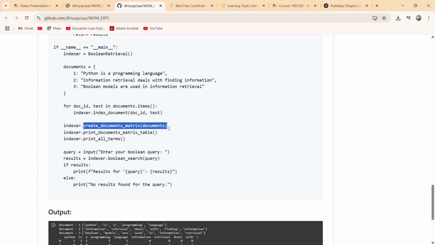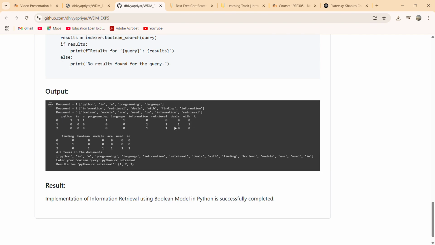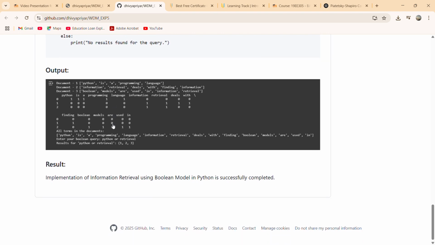This line, create_documents_matrix of documents. After indexing, this method is called to generate the document-term matrix. Then use if else to print the result. This is the output we got here. Result: implementation of information retrieval using the Boolean model in Python is successfully completed.